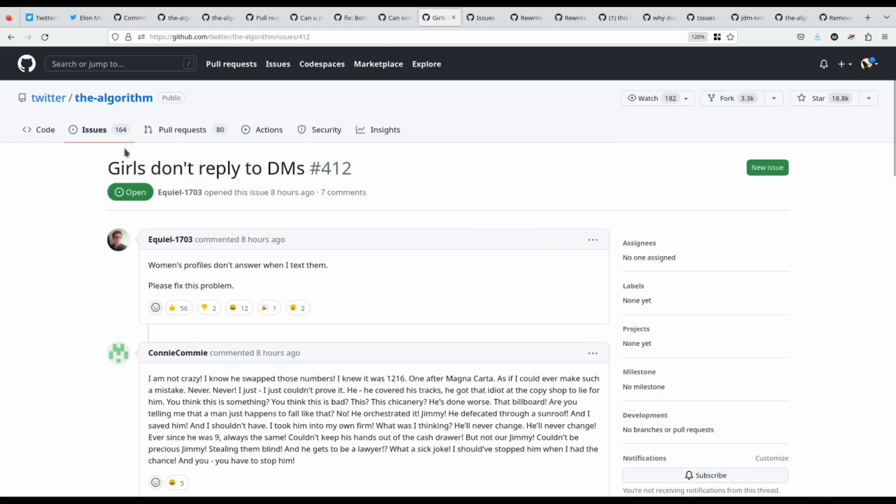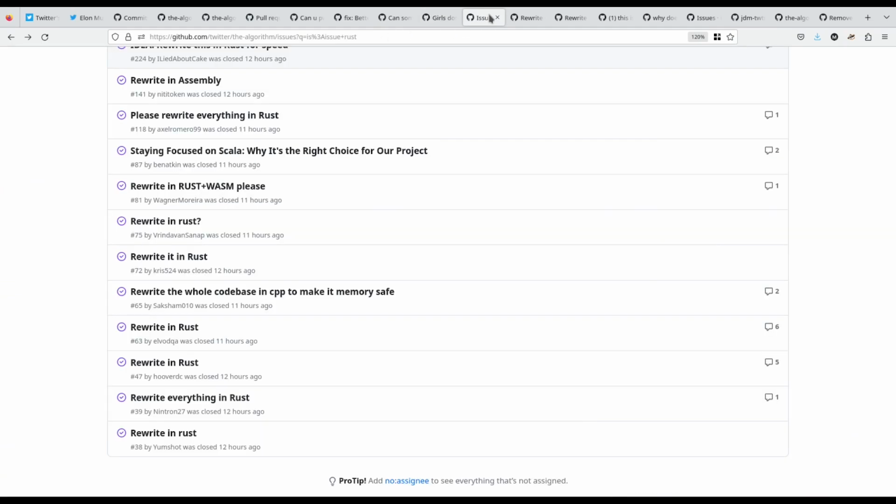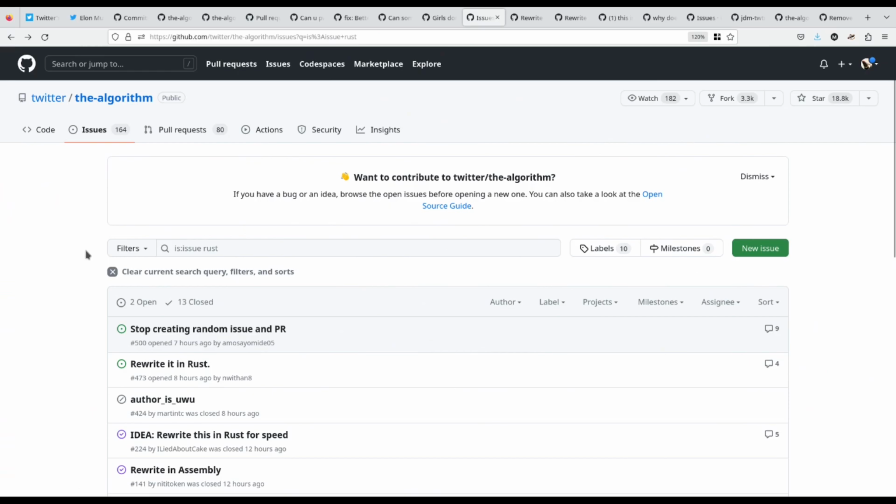Oh, of course, yeah. The most important issue with the Twitter codebase is that girls don't reply to DMs. Women's profiles don't answer when I text them. Please fix this problem. Twitter, they really need to get right on this. The algorithm just doesn't handle this well enough. Someone needs to fix this immediately. For real, though, there are a lot of issues here that are just memeing it up and slowing down development, and is honestly just spam.